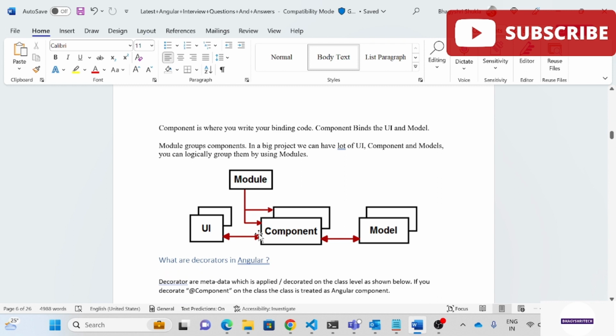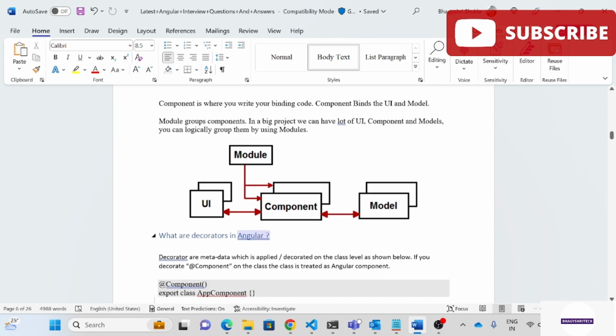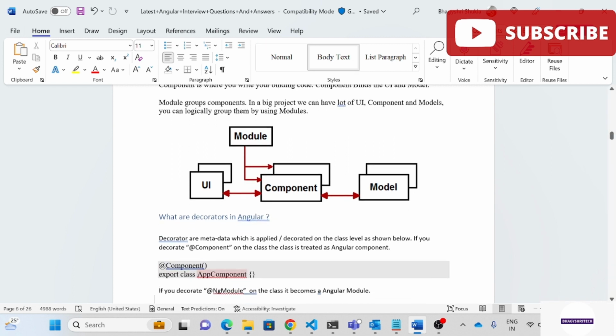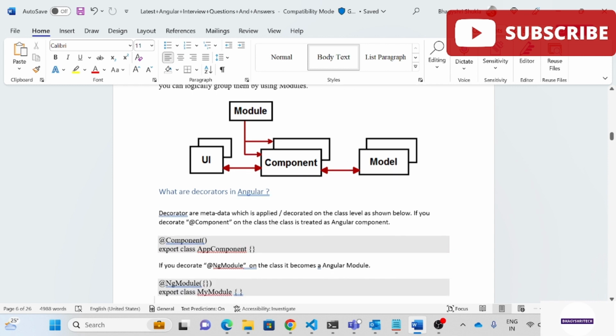Next question we have: what are decorators in Angular? Decorators are metadata applied on the class level, as shown. You can see here we have a decorator, this adds component on the class, and it is treated as an Angular component. If you decorate ngModule on the class, it becomes an Angular module. You can see the next example, ngModule, export class MyModule. It is a type of decorator.